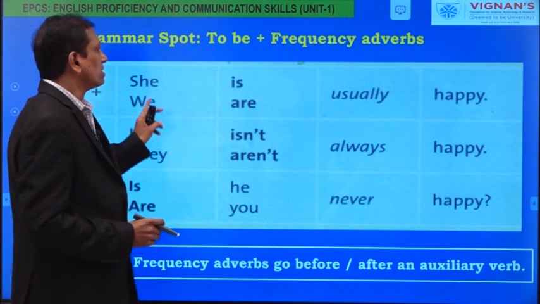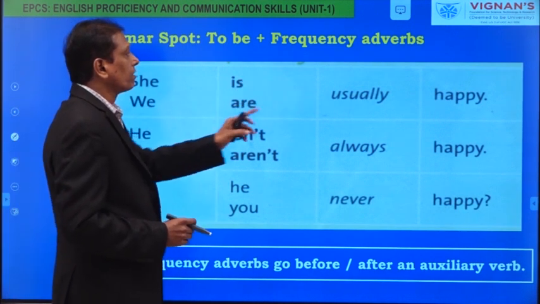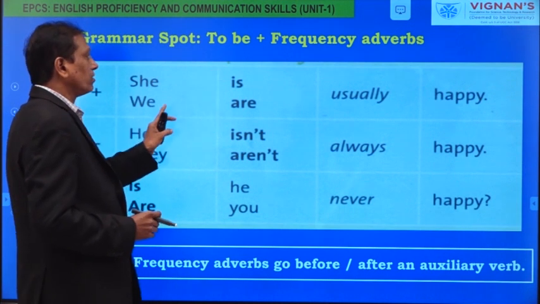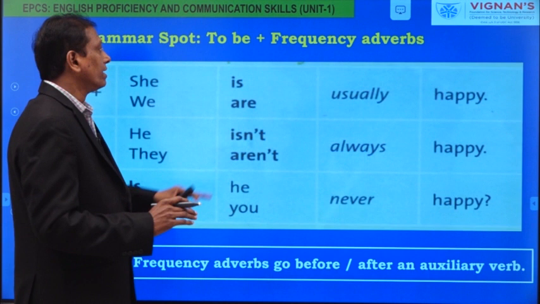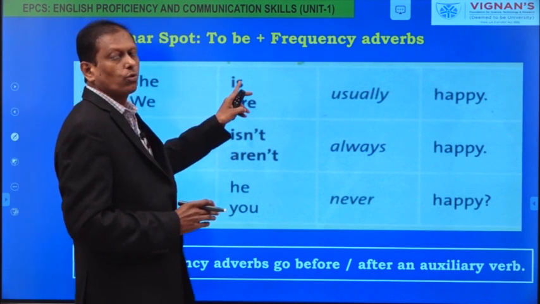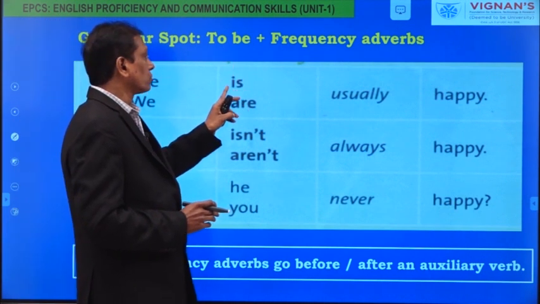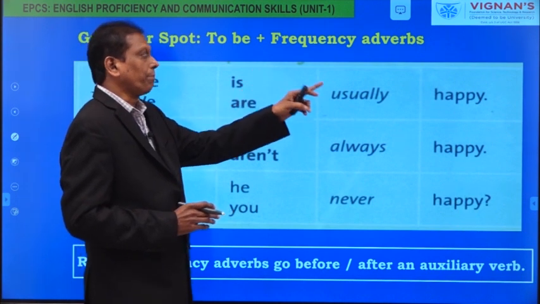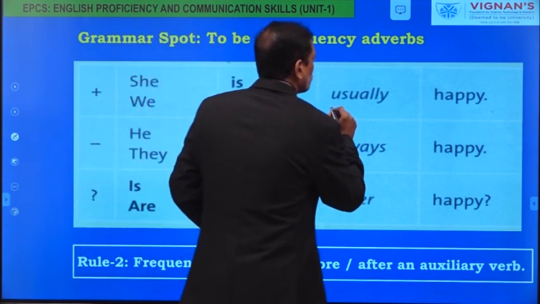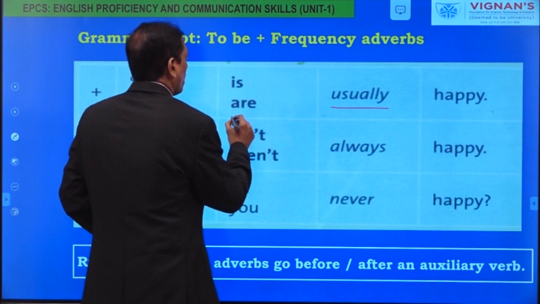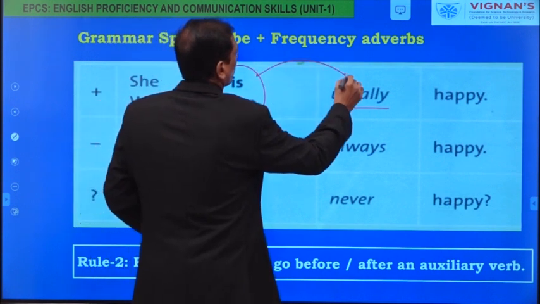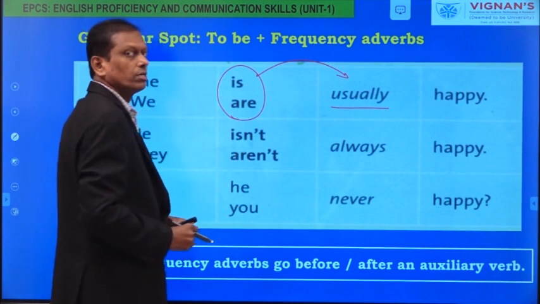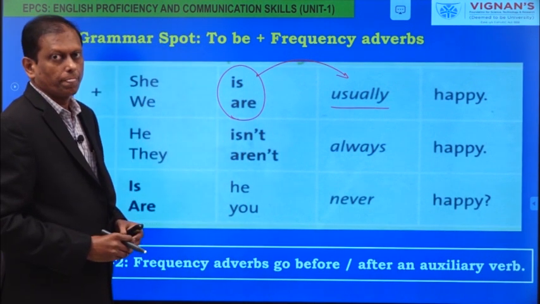Now look at: she is happy, I am happy, we are happy. These are sentences where is plays the role of a main verb. So she is happy, she is usually happy. So here the auxiliary verbs are placed first and after these auxiliary verbs we use the frequency adverb.